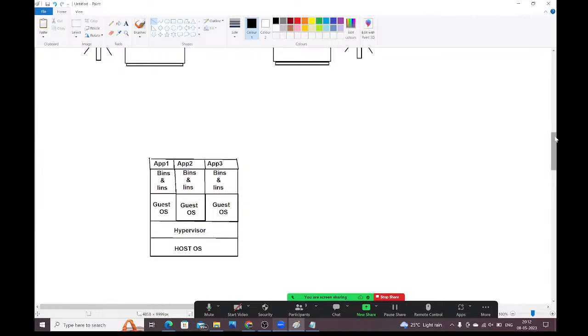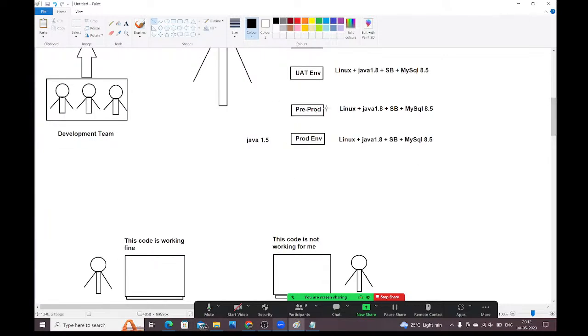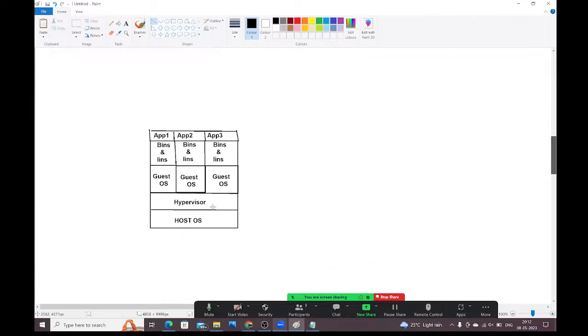In the initial days, we had this approach, which is very difficult. To overcome this problem, virtualization came into the picture. In a single machine only, we are installing multiple operating systems and running the applications in the single machine instead of purchasing multiple machines. What advantages do we have with virtualization?